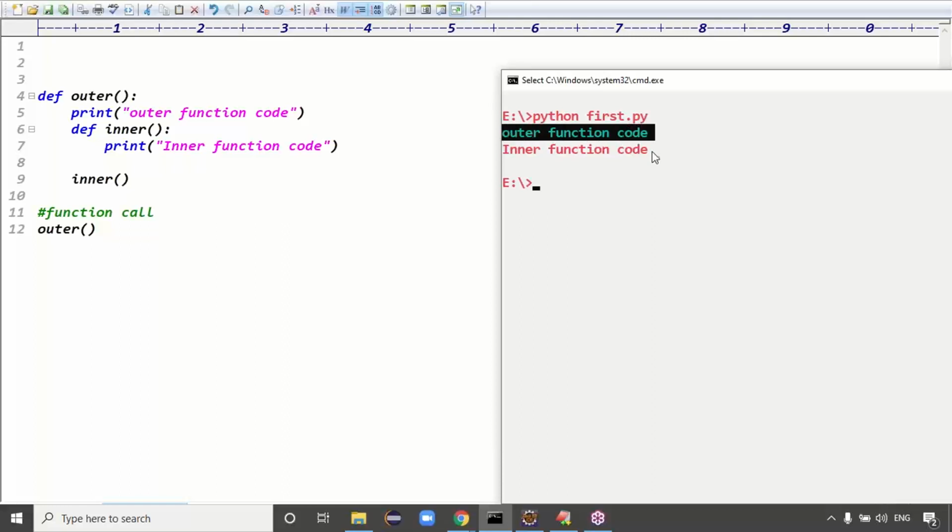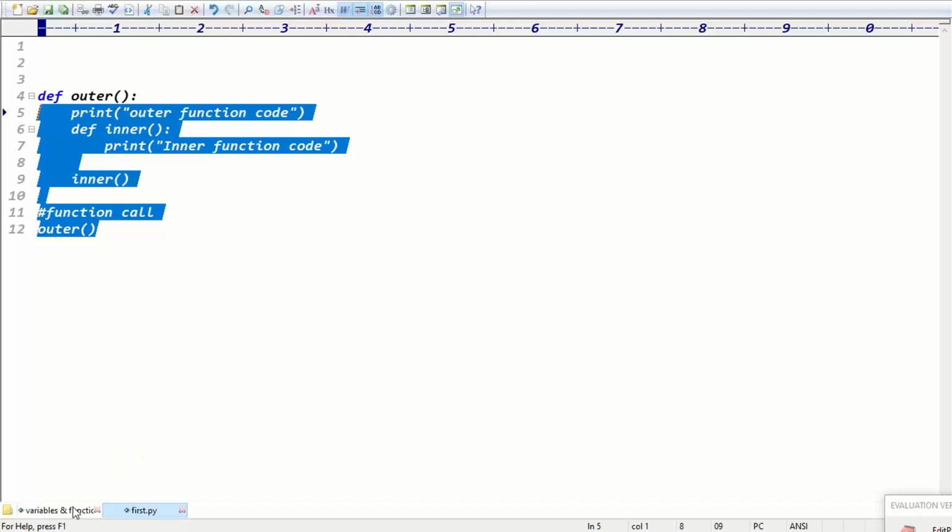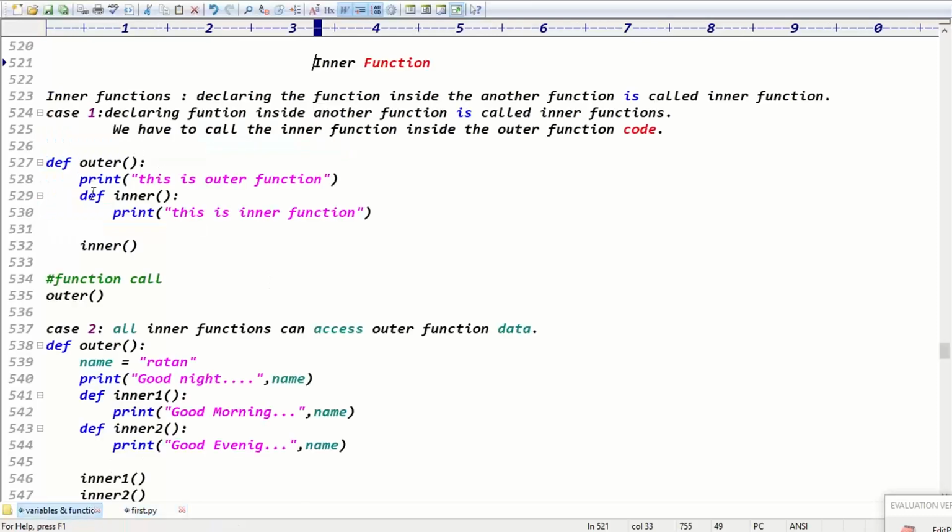See the output, guys. Here the outer function code and this is called inner function code, right? There's outer function code and inner function code, right? Exactly. Are you clear now? This is called inner function and outer function declaration, right? Exactly. The case one is just declaring the inner function inside the outer function. Declaring a function inside another function is called an inner function. So we have to call the inner function inside which function, guys? Outer function, right? Inside the outer function itself, we have to call the inner function, guys.